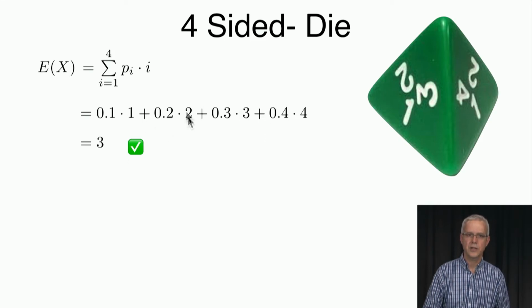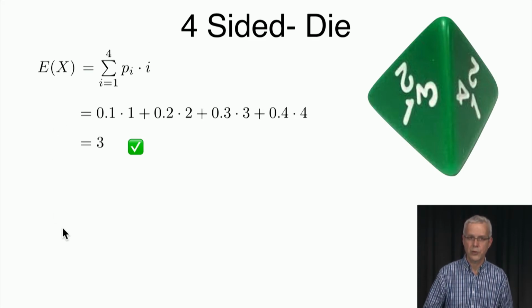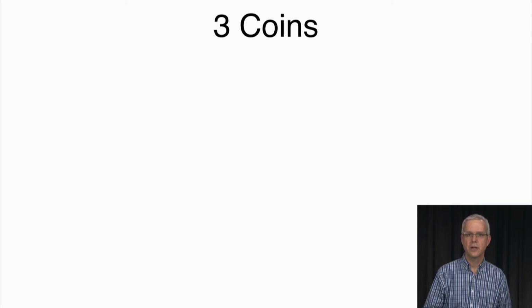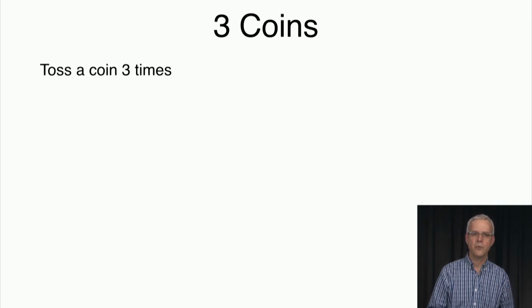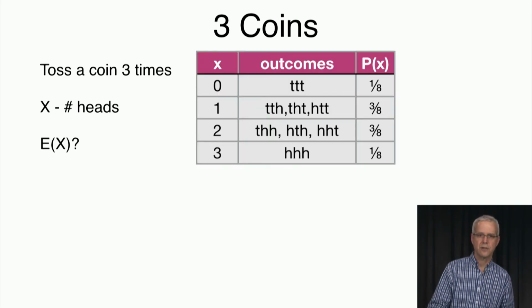So again, we can just calculate this summation and get the expected value of x, which is what we expect to happen when we add the values that we see and we normalize them by n, and n is very large. Okay, so let's do one more example that we did not do before. So now we can just calculate the expectation directly. So let's say we toss a coin 3 times and let x be the number of heads, and we ask what is the expectation of x.